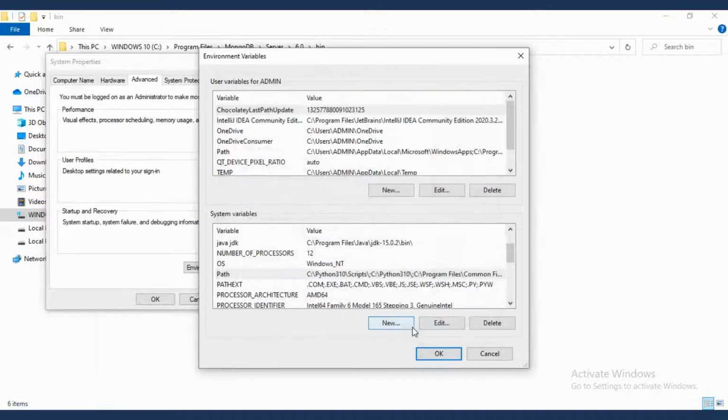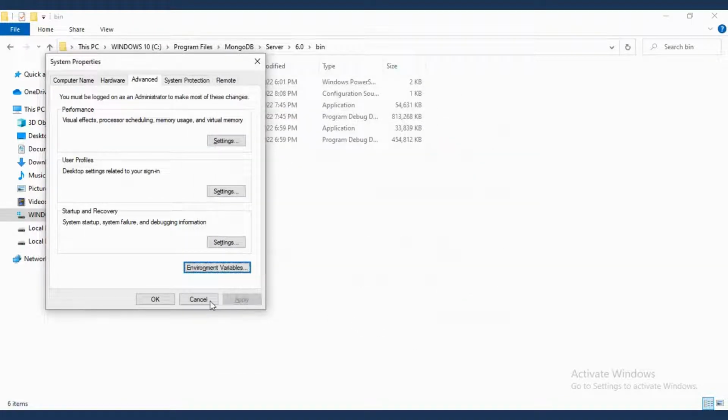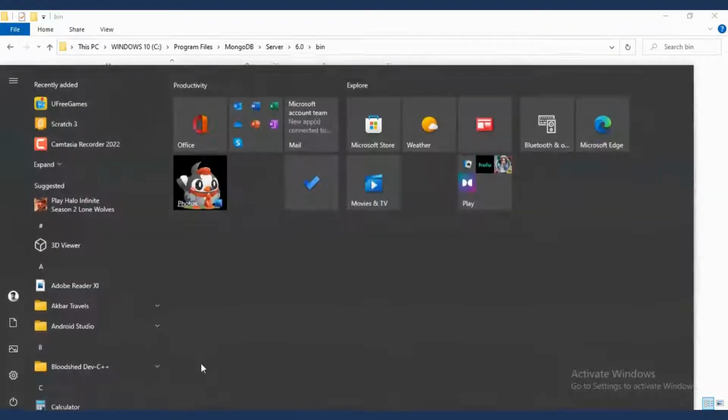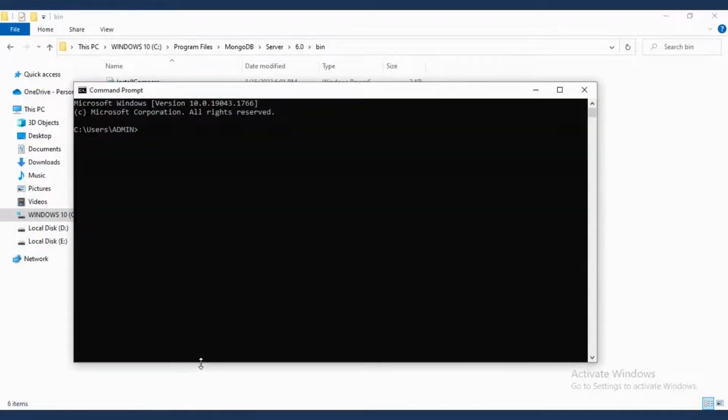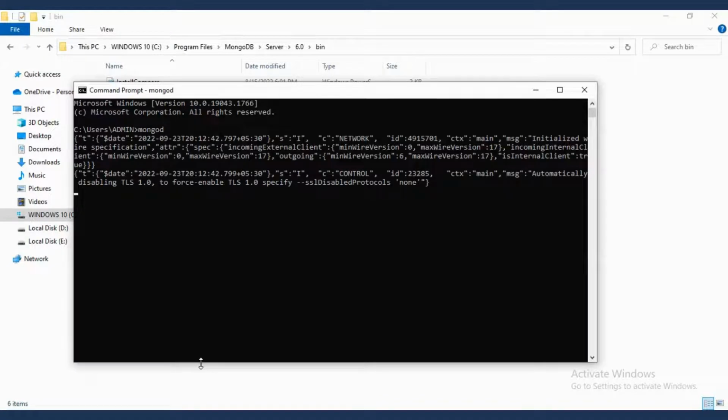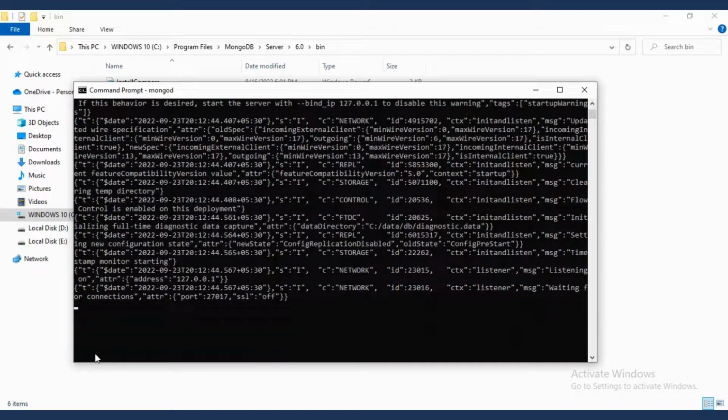Now click OK. Now see CMD. We don't need to copy paste the path again, just mongod. When you click enter, now see, this one will not be stopped.